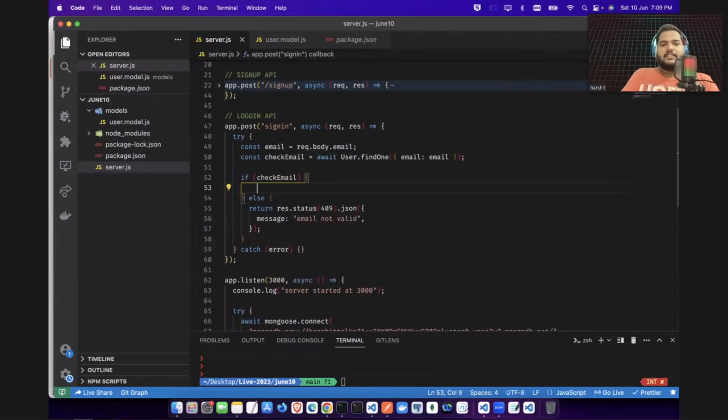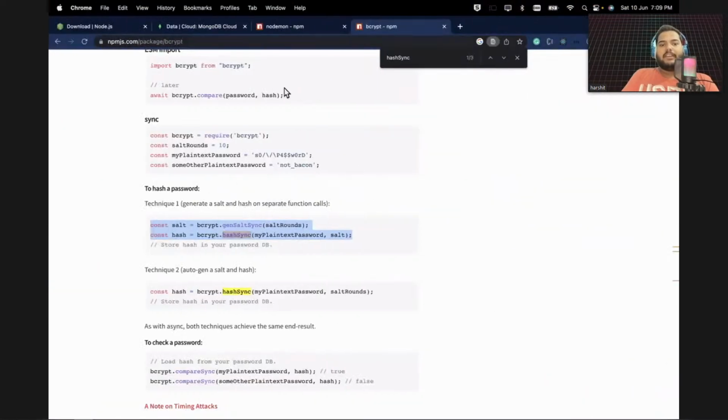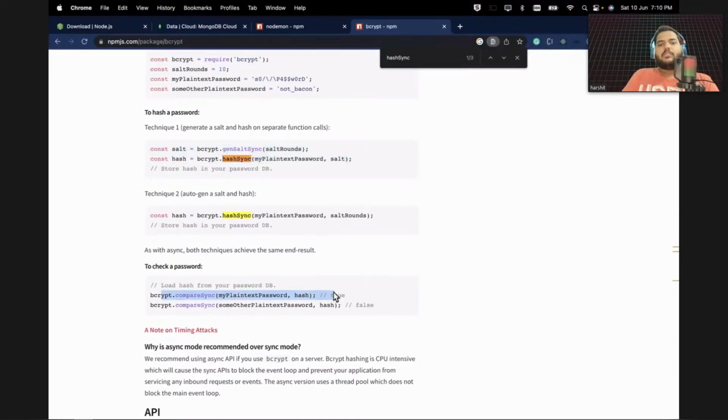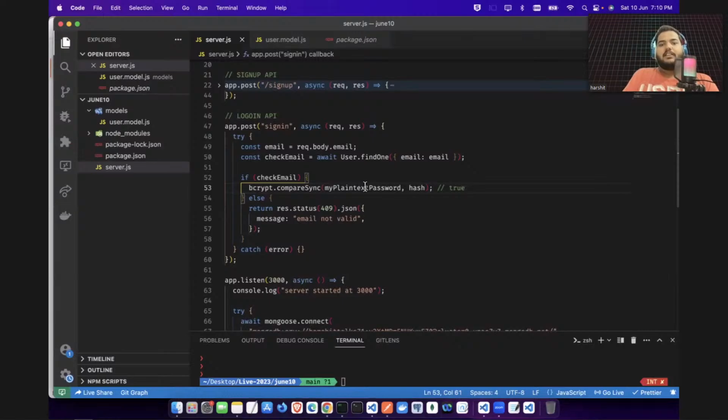So what I will do here is I will be checking the password. If you go to the bcrypt library, and if you see here, guys, there's a function called compareSync. Okay, compareSync. So compareSync we will use, and compareSync will take two things. It will take your plain password and the hash password, and it will check if that plain password and my hash password are the same. It will do its comparison by its own algorithm, and if that password is the same, then only it will return me true. So what I will do, I will just copy this one here, and if I just paste it here, what is the plain password?